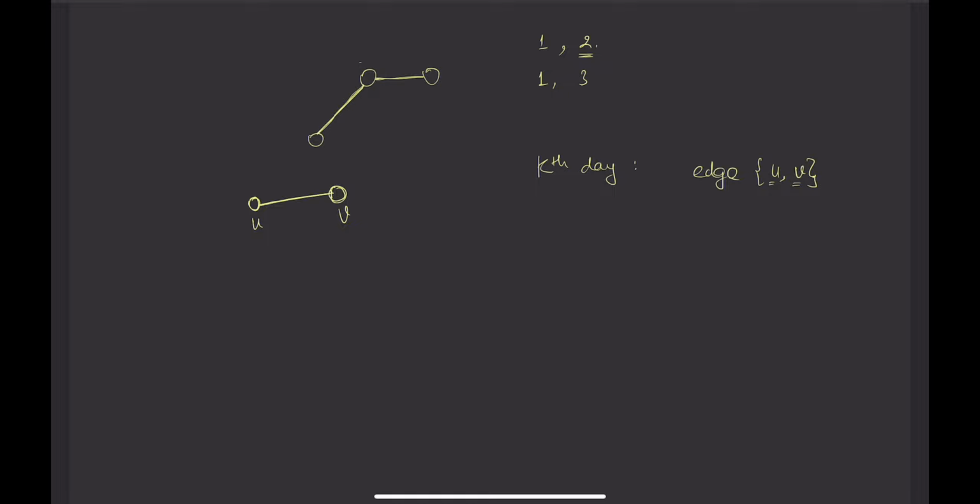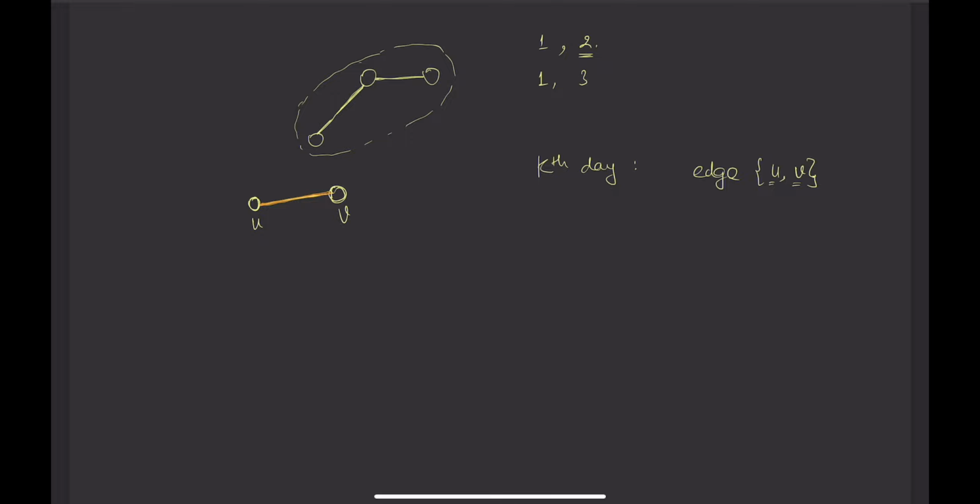Initially everyone's parent will be the same node only. So the parent of u and the parent of v. Let's say this is my component so far, and I want to add this edge today on the kth day.